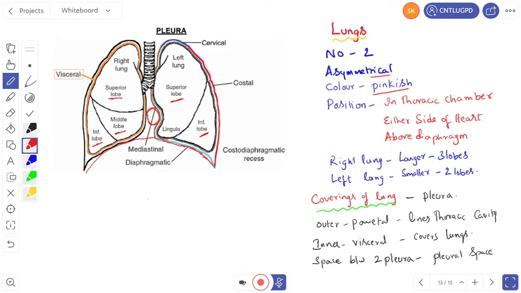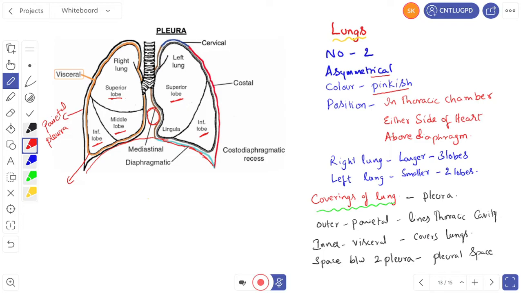And the lungs are covered by pleura. The coverings of lungs are called pleura. Right. So what are those pleura? Sorry, the outer layer is called the parietal pleura. This is the parietal pleura. The parietal pleura is attached to the thoracic chamber, or it lines the thoracic chamber. And this yellow colored one is the visceral pleura. The visceral pleura covers the surface of the lung.